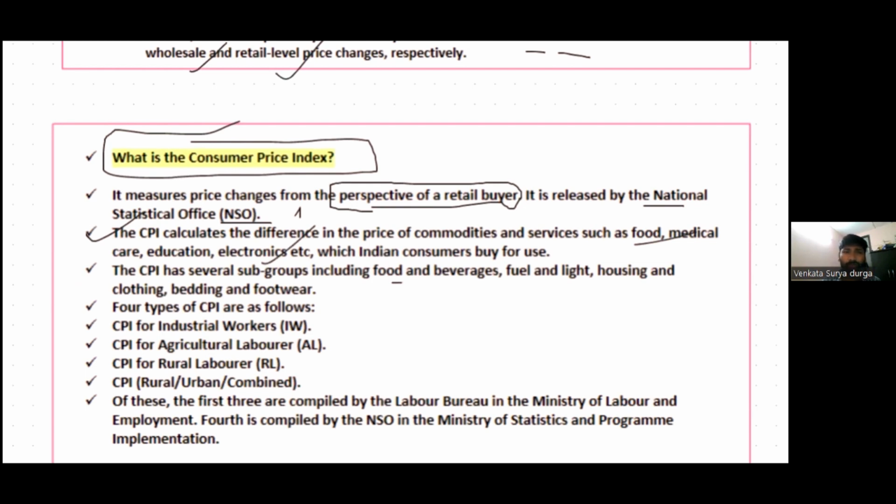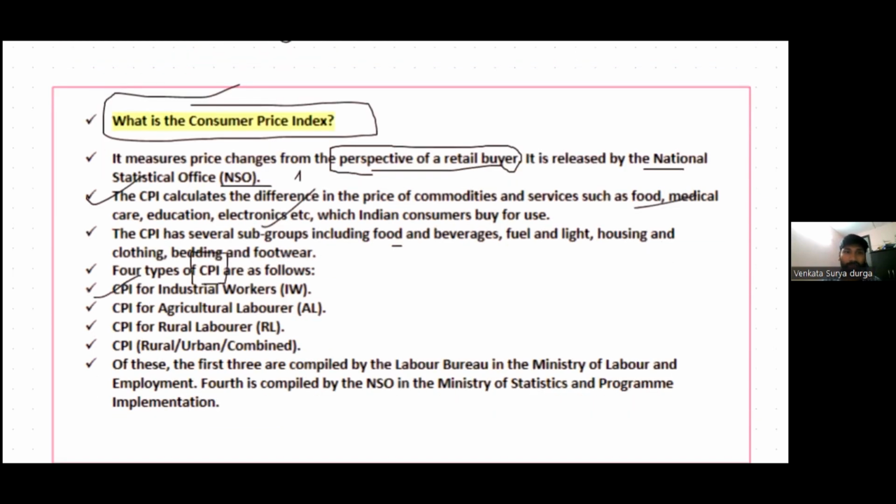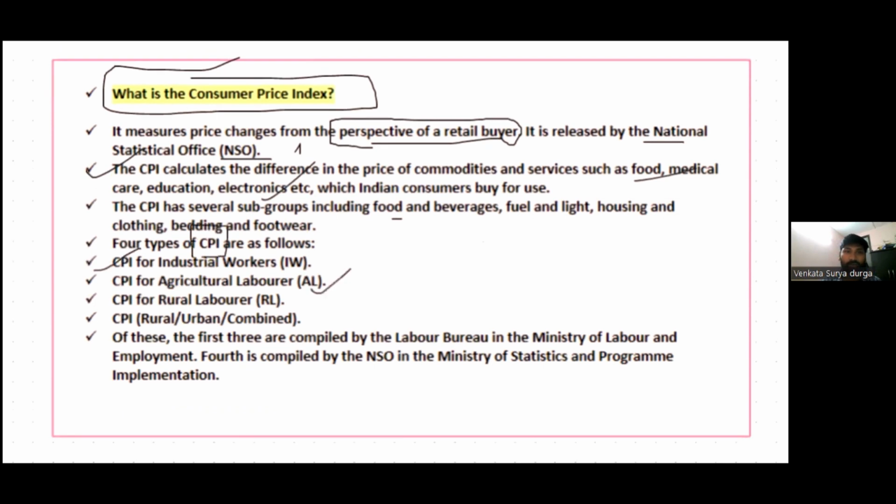However, there are four types of Consumer Price Index. One is the Consumer Price Index for Industrial Workers, the Consumer Price Index for Agricultural Laborers, the Consumer Price Index for Rural Laborers, and CPI Rural Urban Combined. The first three are compiled and released by the Labour Bureau of the Ministry of Labour. All this is related to labor and workers. And the last one, Consumer Price Index Rural and Urban Combined, is compiled and released by the NSO of the Ministry of Statistics and Programme Implementation.